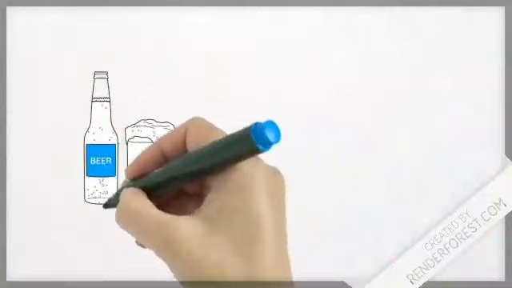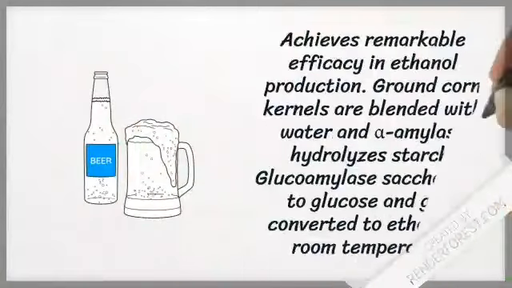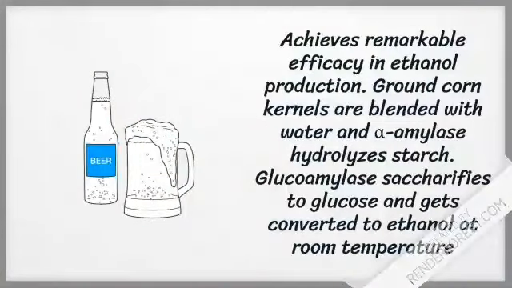Glucoamylase and alpha amylase can work together to achieve remarkable efficacy in ethanol production. In this process, ground corn kernels are blended with water and alpha amylase to hydrolyze starch into smaller sugar chains at 90 to 100 degrees Celsius. These fragments are then saccharified to glucose by glucoamylase at 50 to 60 degrees, and the resulting glucose is then converted to ethanol at room temperature.